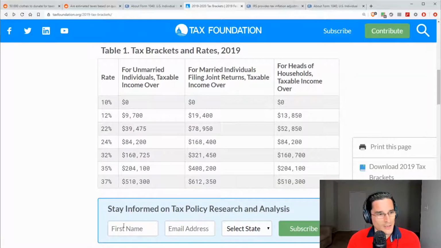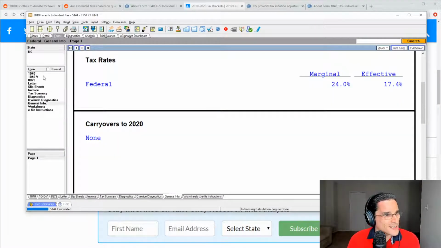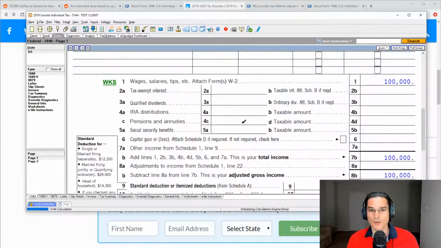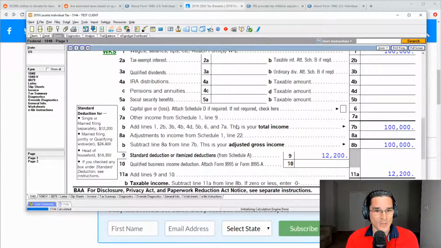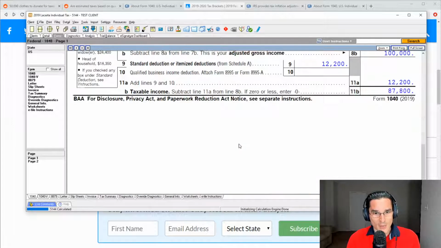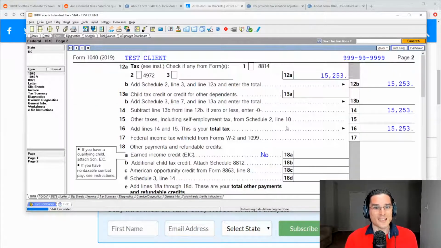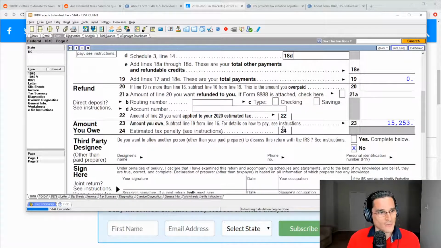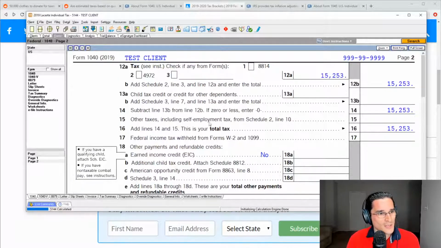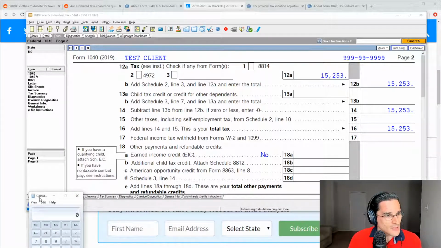So, taking a look at the effective rate, let's see how that's calculated, so you can look at your own tax return and figure it out yourself. The first number is the total tax amount. If you look at the 1040, you'll see total tax, line 16 in 2019. Sometimes these lines get changed around.